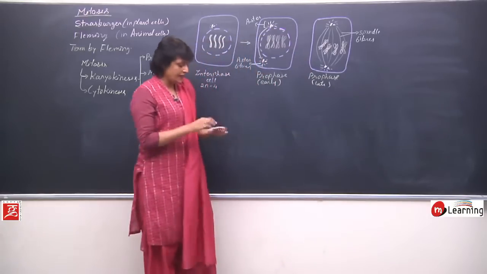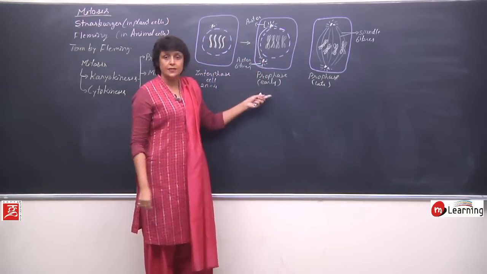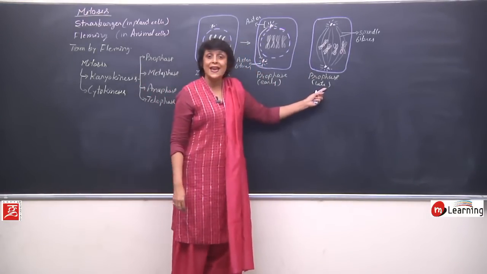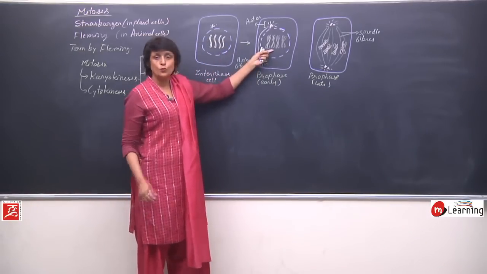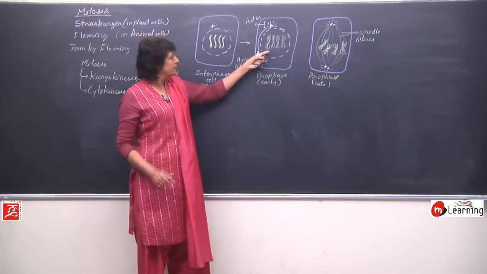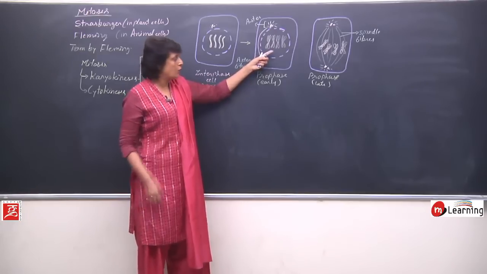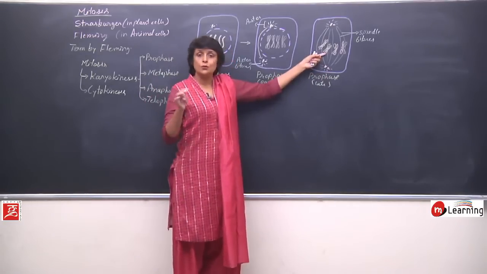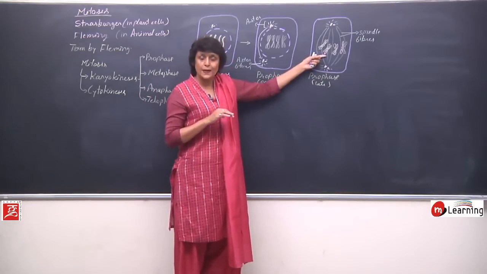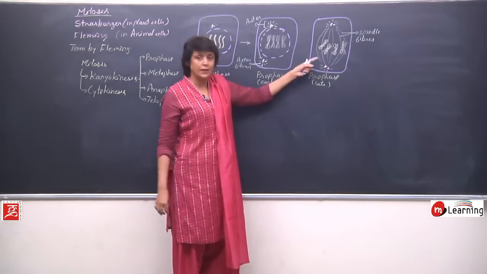So this complete spindle apparatus appears towards the end of prophase. In the beginning, the chromosomes start to become thicker due to loss of water. Towards the end, these chromosomes come to lie in the cytoplasm as nuclear membrane is completely gone.